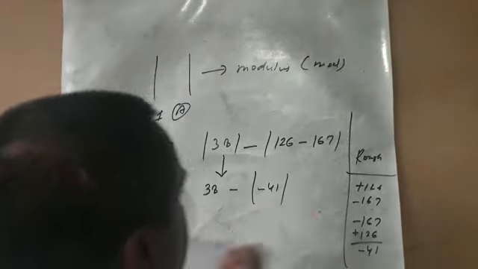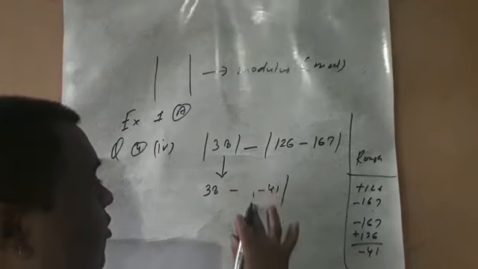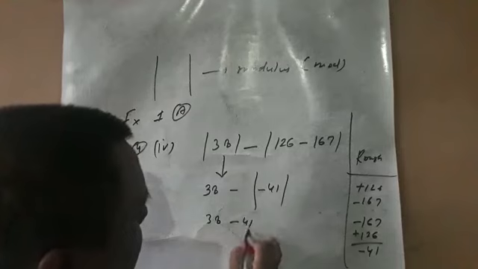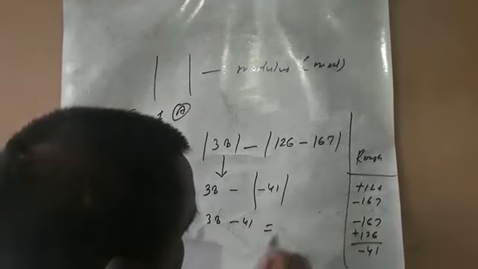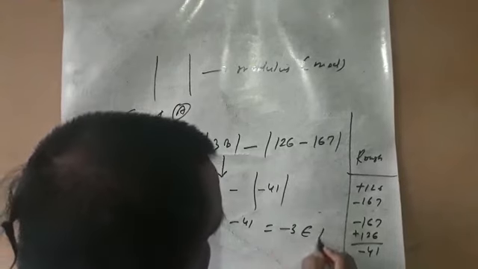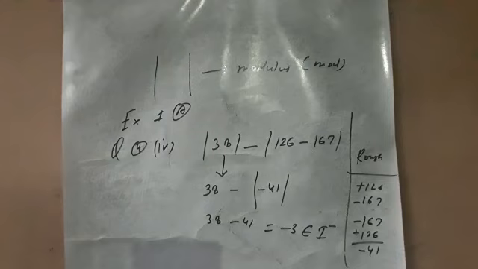But before the minus 41, the mod sign is there. That's why it becomes 38 minus 41. So what is the answer? Minus 3. It belongs to the negative integers. Is it clear? So in this way you solve these types of questions.